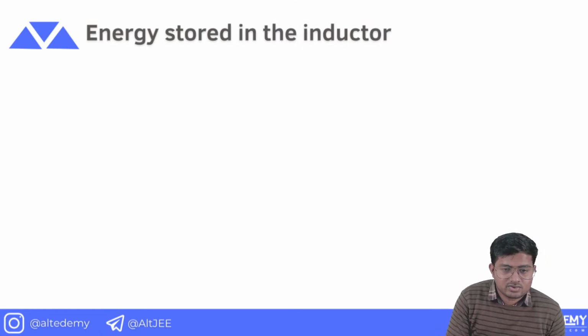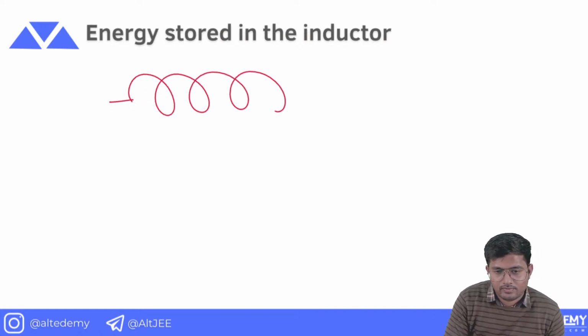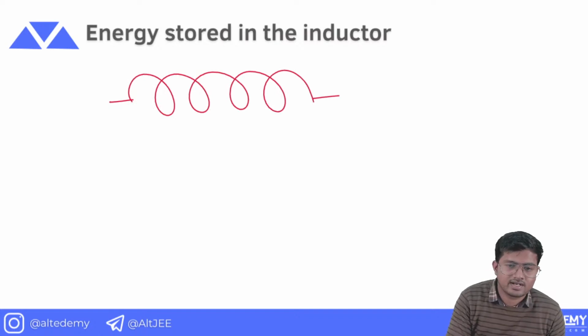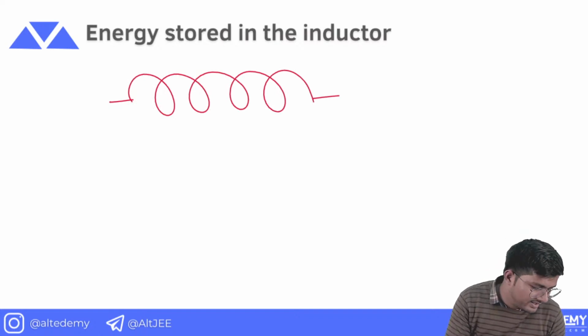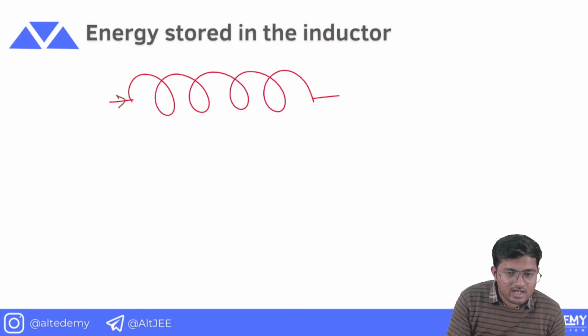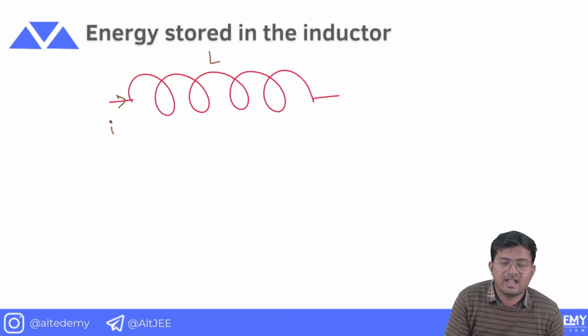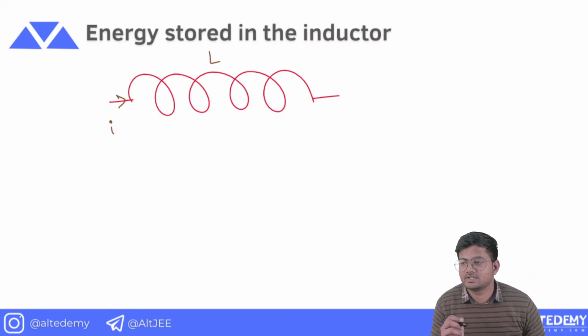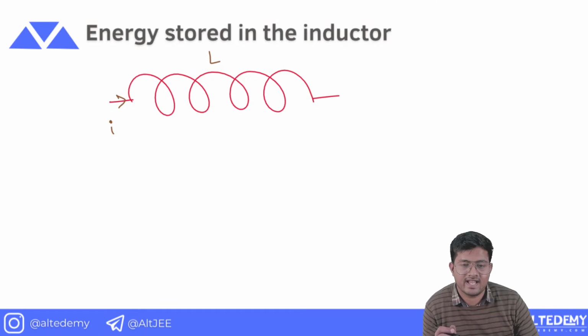All right. So please have a look at this. If I have an inductor like this, and there is some current I going through it, and the coefficient of self-inductance is L. All right.